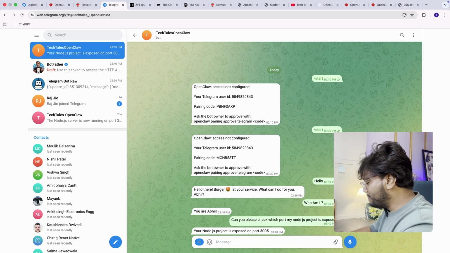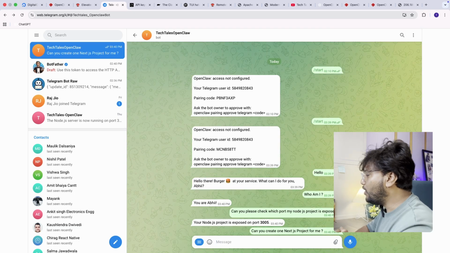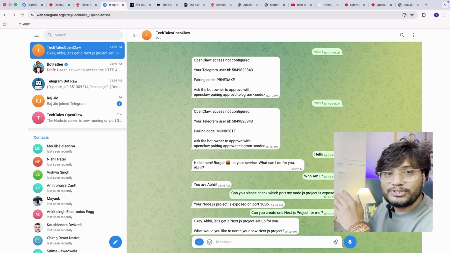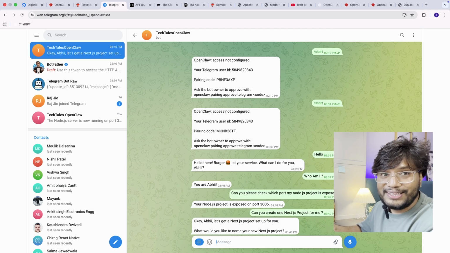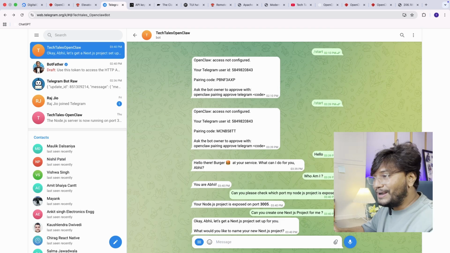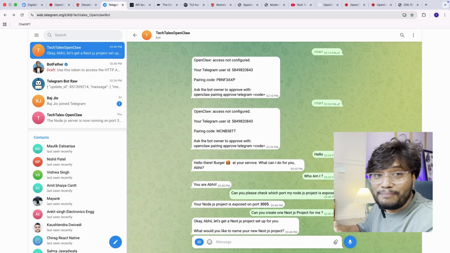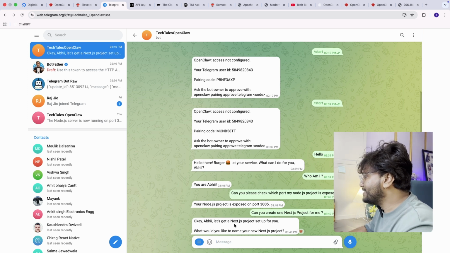Awesome. Now, can you create a Next.js project for me? Now I am communicating via Telegram, and my BPS, which is hosted over DigitalOcean, is connected to Telegram. Look how easy this is. Telegram, which we were using just for chatting and sharing documents, now I'm managing my machine, my BPS, through Telegram. Amazing. Okay, Abhi, let's get a Next.js project set up for you.